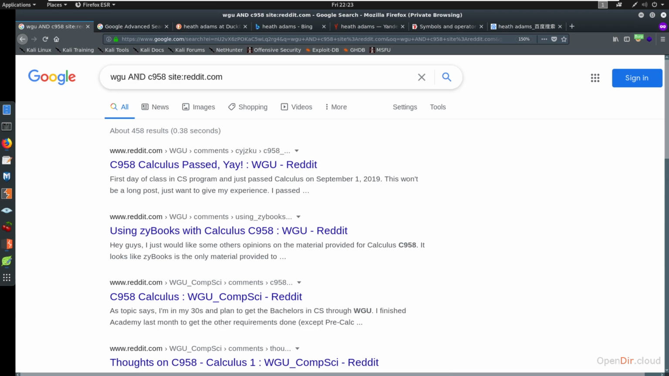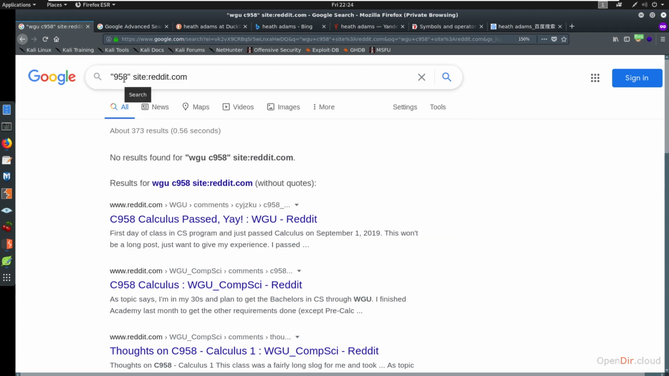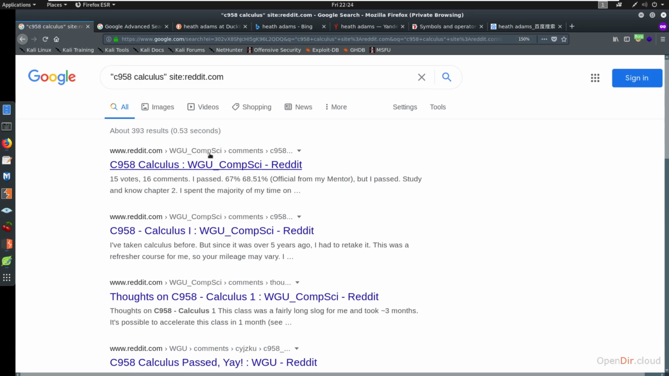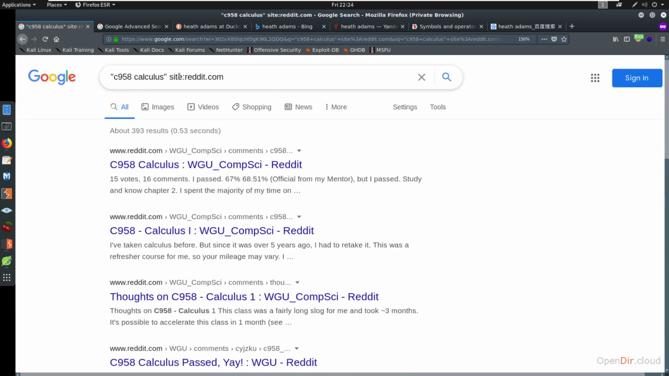Now, maybe instead of saying and with the operators, I want to just have these combined. I want this search term to be like this, so it has to be in this order. This is specific. We're putting quotes around it. So we say "WGU C958", and we don't find anything. But here's an example. You see the C958 calculus. So if we typed in "C958 calculus" just like this on Reddit, now we're going to find some stuff where it shows C958 calculus in this order. So we can narrow down searches like this, and it's really nice.